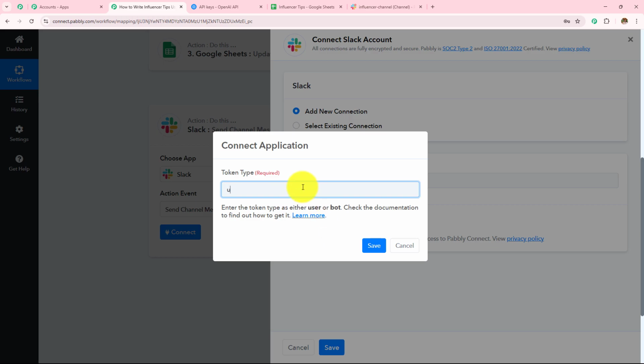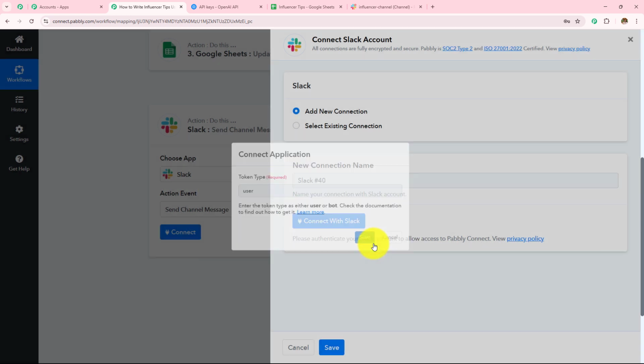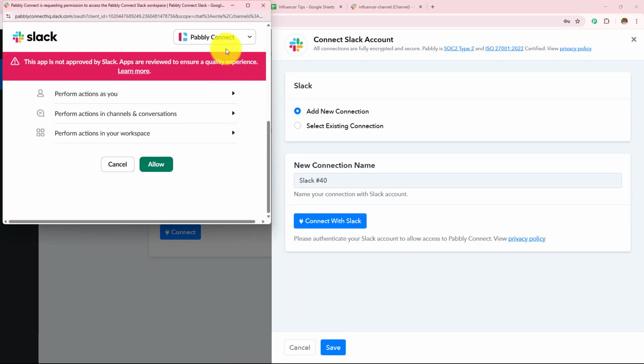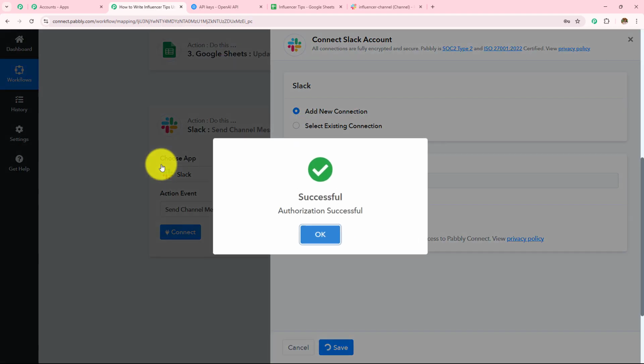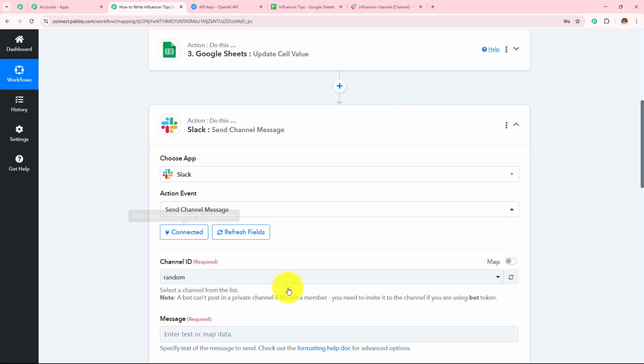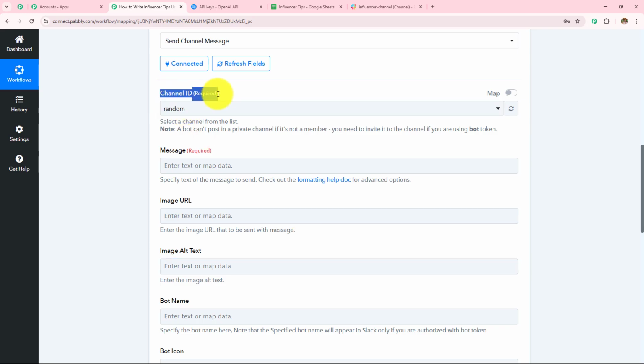Here I need to enter my token type. It is written: enter the token type as either user or bot. Check the documentation to find out how to get it. I have entered my token type as user. I'm going to click on save. Here I have selected my channel. I'm going to grant the permissions. Your data is completely safe with Pabbly Connect, so you can do this too. Authorization successful. Slack is connected with Pabbly Connect, and now I have to enter the channel ID.